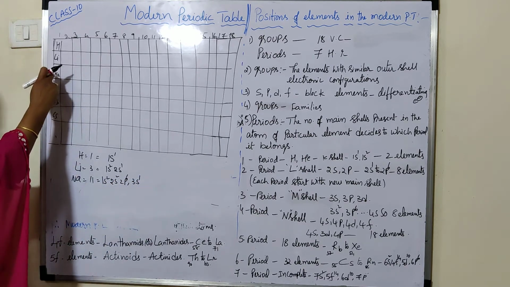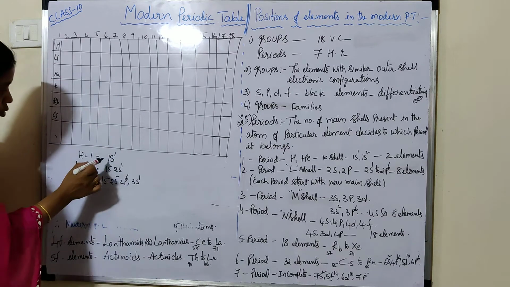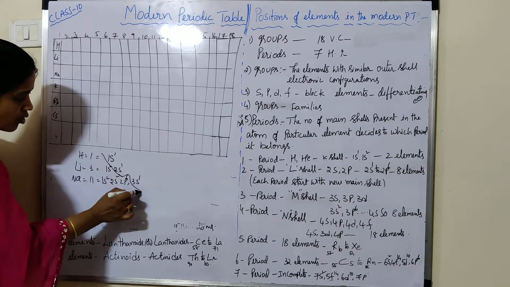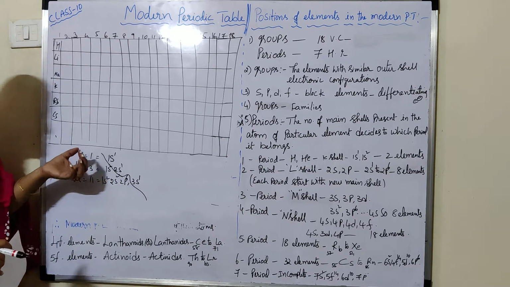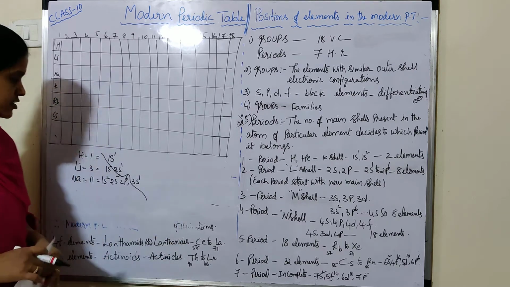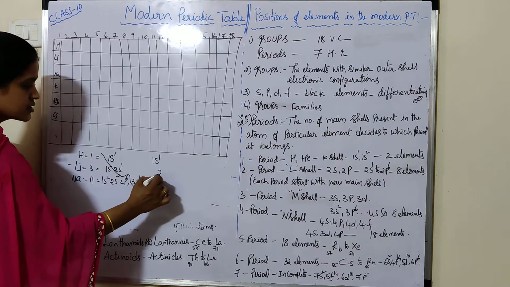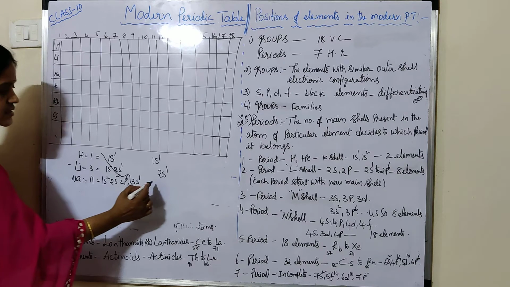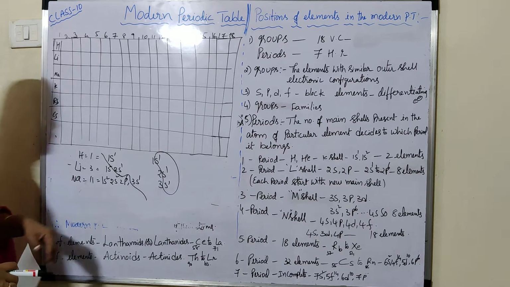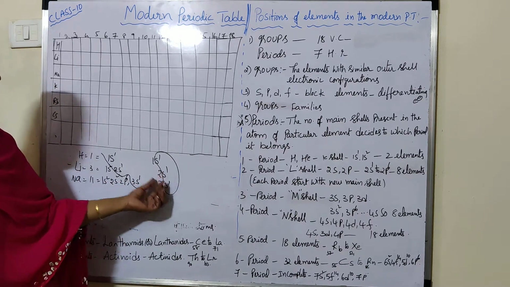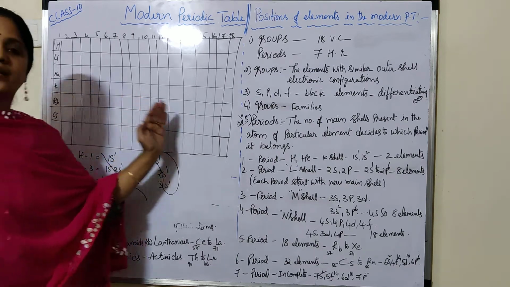When you write the electronic configuration of all the elements of one particular group, all these elements have a similar outermost electronic configuration. Hydrogen's outermost configuration is 1s1, lithium's is 2s1, sodium's is 3s1, meaning s1 is common. These elements have similar outer shell electrons. Based on that, the elements were arranged in the groups.